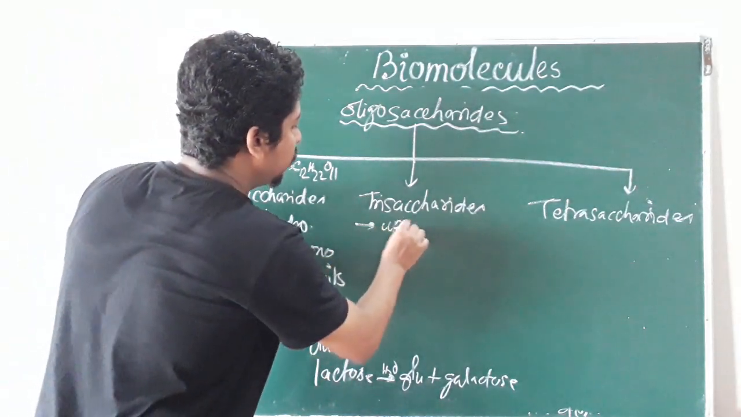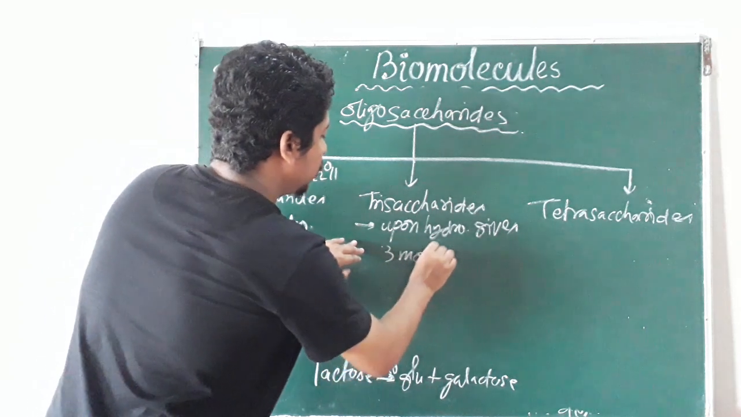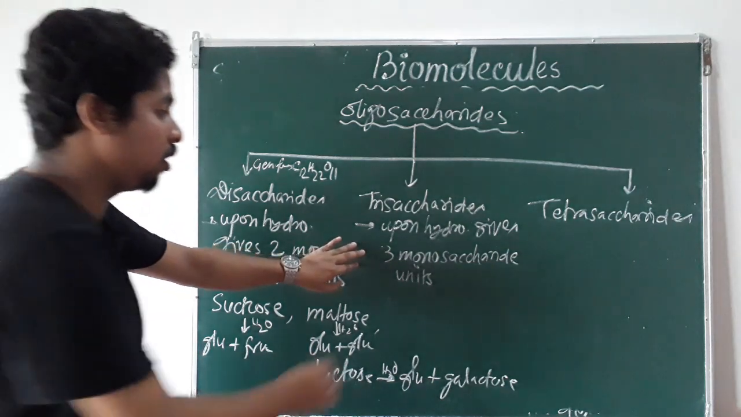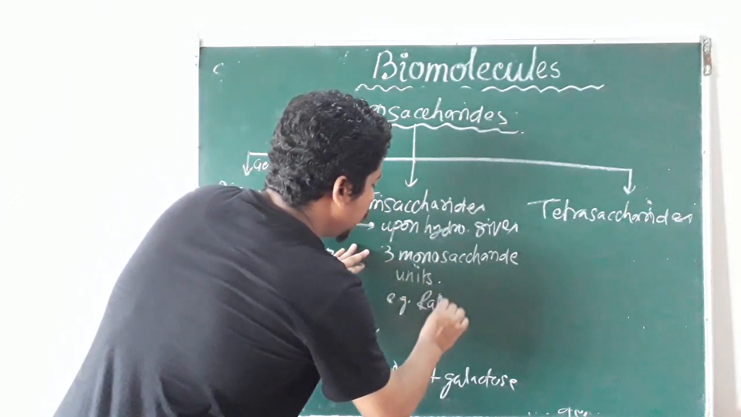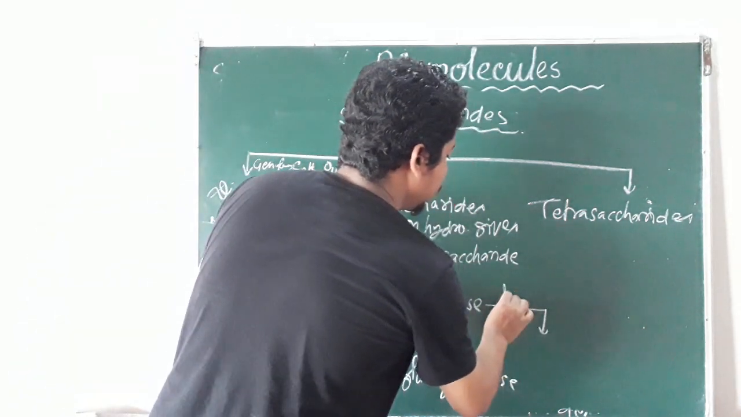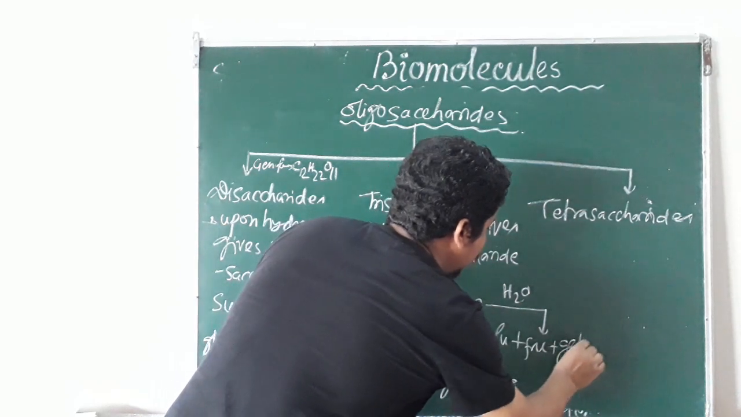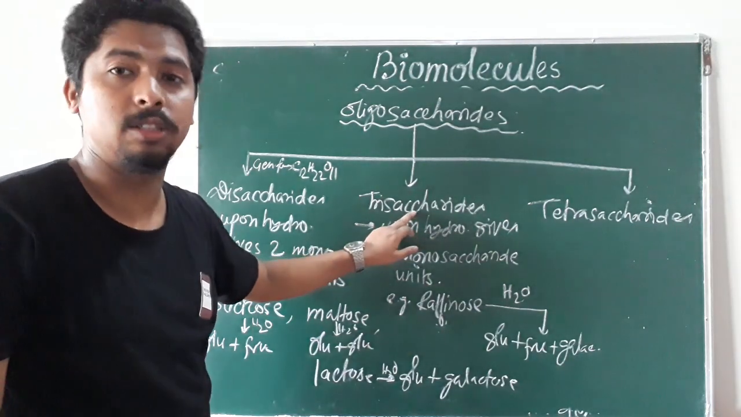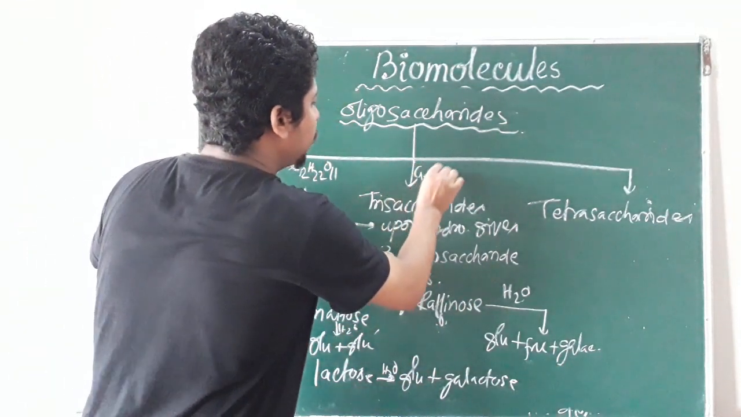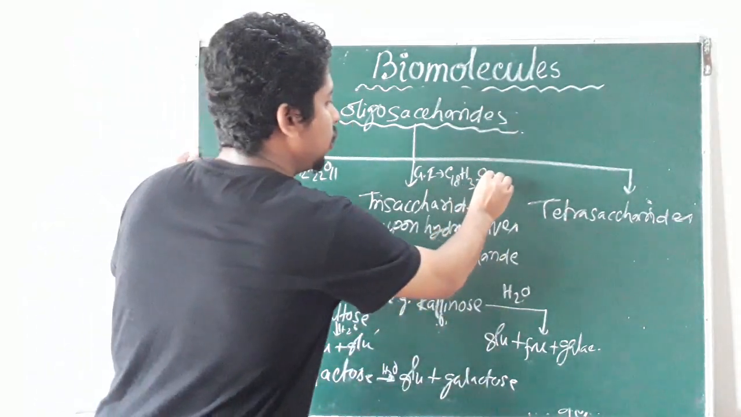Now trisaccharide. Trisaccharides upon hydrolysis give 3 monosaccharide units. For example, raffinose. Raffinose upon hydrolysis gives 3 monosaccharide units: glucose, fructose, and galactose. Their general formula is C18H32O16.